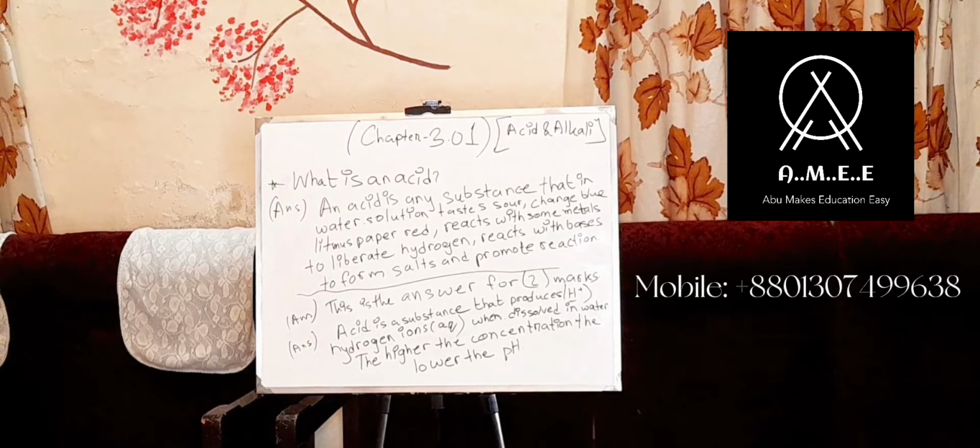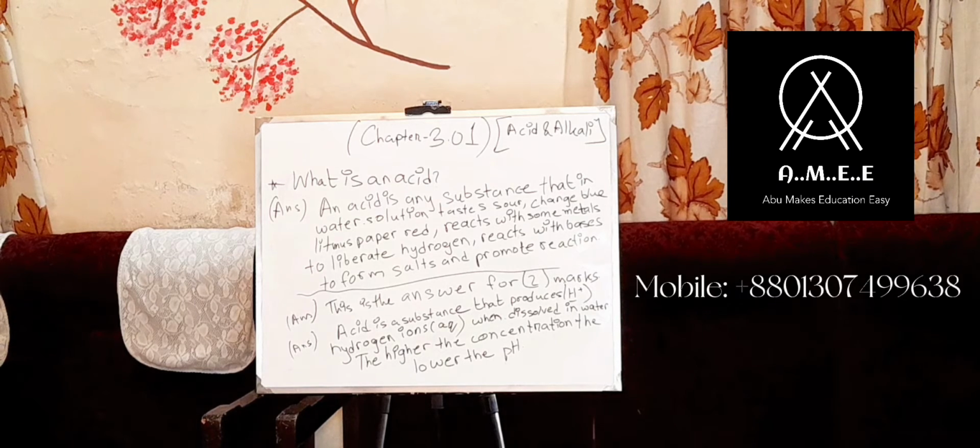An example of an acid is hydrochloric acid, HCl, which is a very common acid which we all have in our stomach. So the state symbol of any acid is aqueous, which means that water is added. It's very hard to find pure acid. Anyway, that is not our topic right now. Our topic is that we have to give the answer to the same question for only 2 marks.